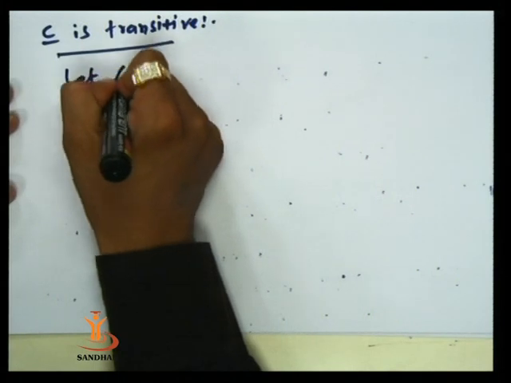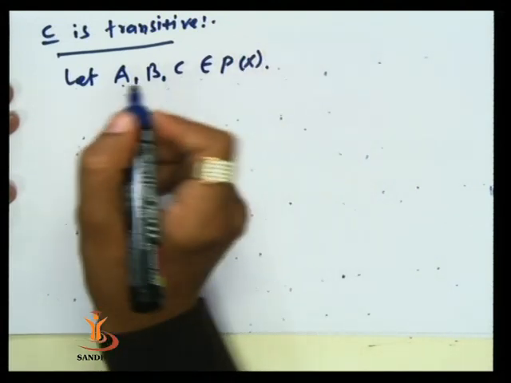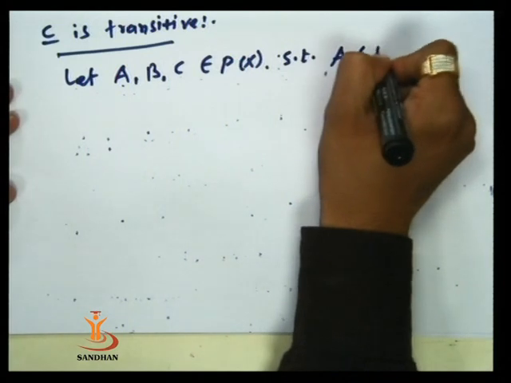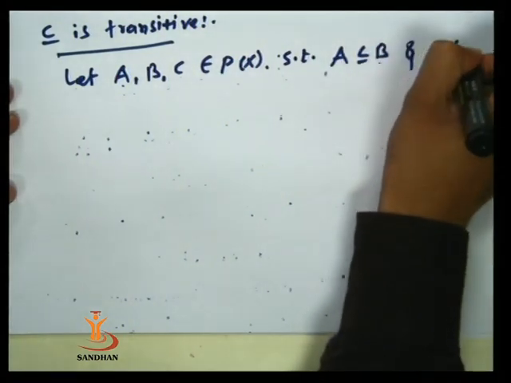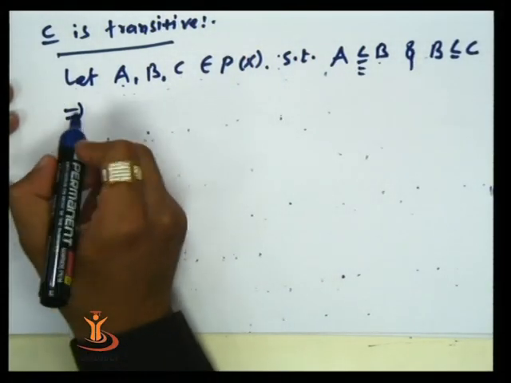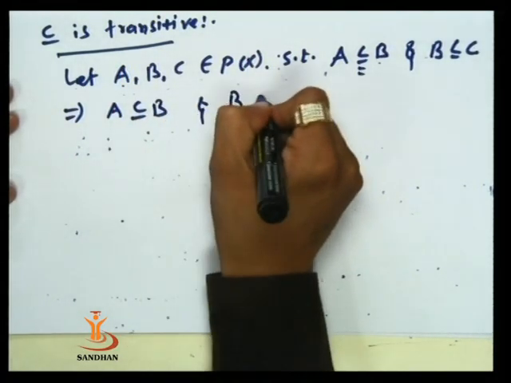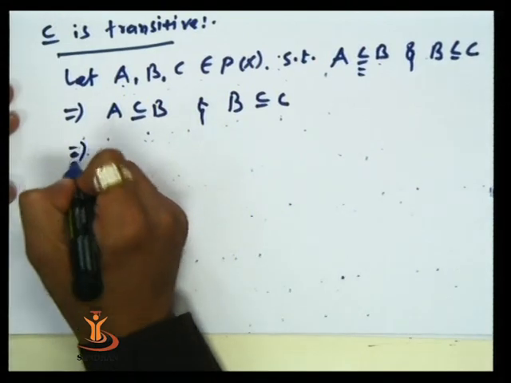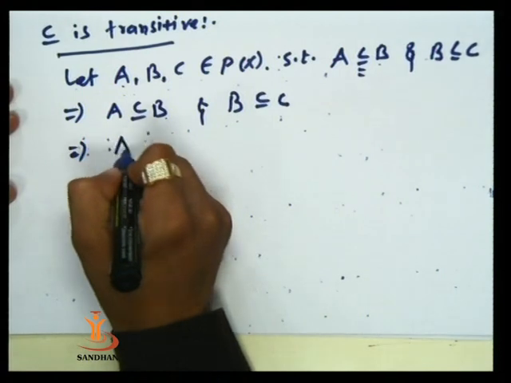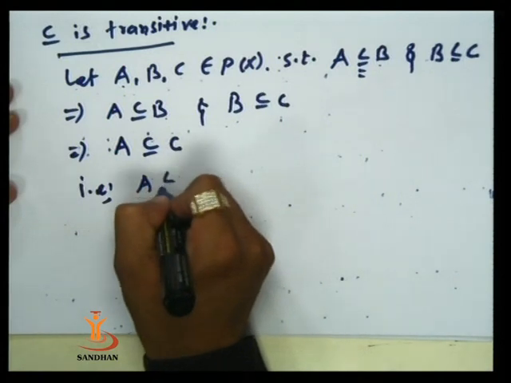Let we have three sets A, B, C in Px such that A is related to B and B is related to C. So by definition of this relation, we have A is a subset of B and B is a subset of C. So by results of set theory, whenever A is a subset of B and B is a subset of C, we have A is a subset of C. It means A is related to C.